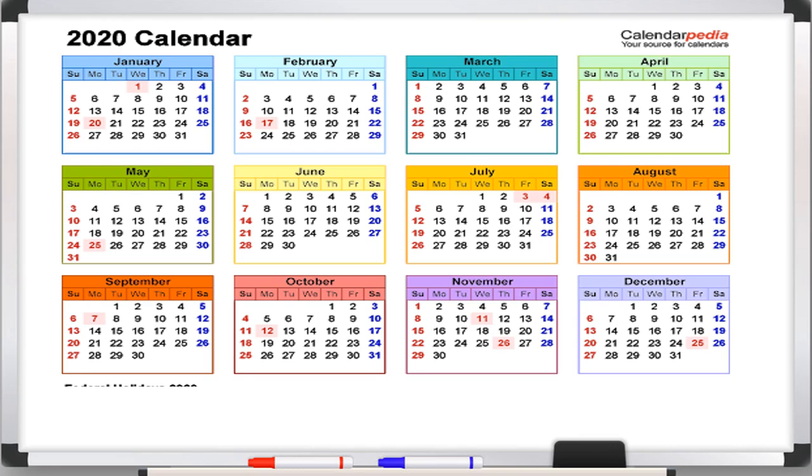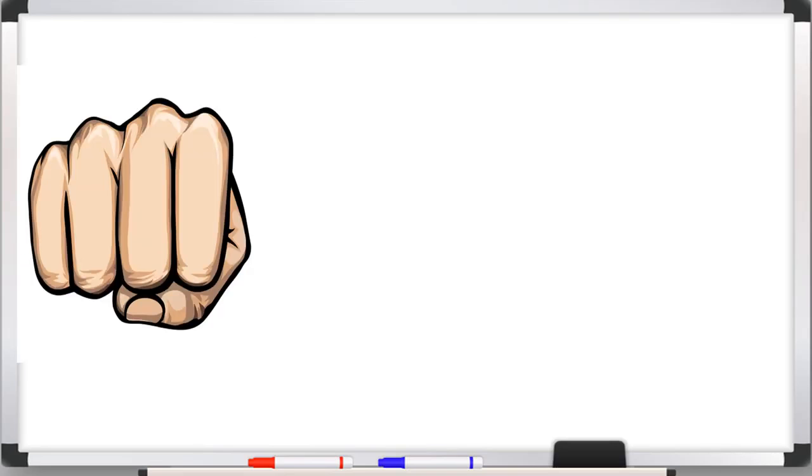But beta, every time we don't have calendar with us, so how we can find out the number of days? Okay, we can find out with the help of our fist. So now beta, this is a fist. You have to make fist like this. Everyone, make your fist in this way. Okay, now we will learn how to calculate the number of days with the help of this fist.